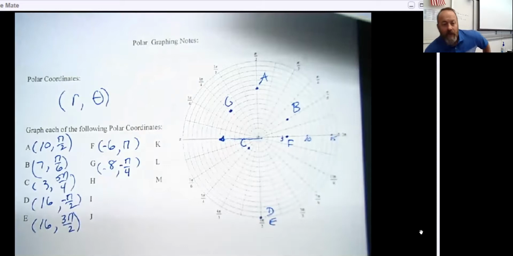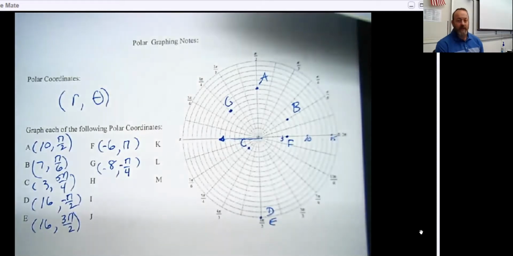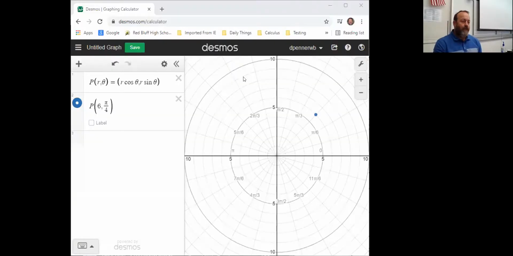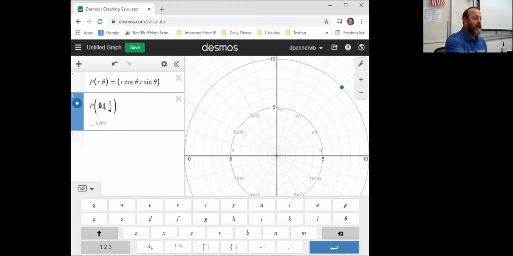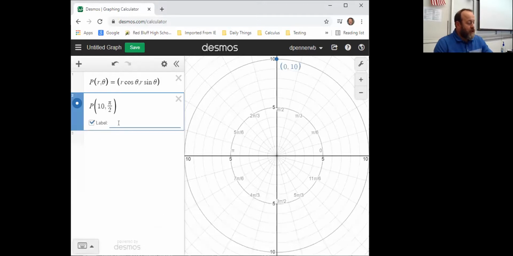Now that does get a little bit confusing when we do those things because sometimes it's hard to know if we did well. So one of the things that I thought it might be helpful to do is take a look at a little Desmos window. There is a little formula right here that I had to create that allowed me to do that. But you'll notice that I could say for the first point that I did, I had 10 at the angle pi over 2. And you'll notice that it puts a dot at the angle pi over 2, but on the 6th circle. And I could, of course, label that coordinate right there A if I wanted to.